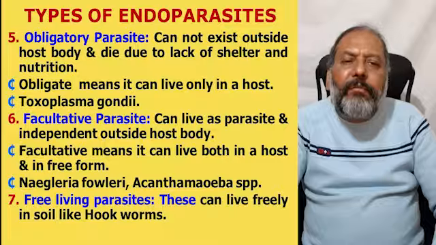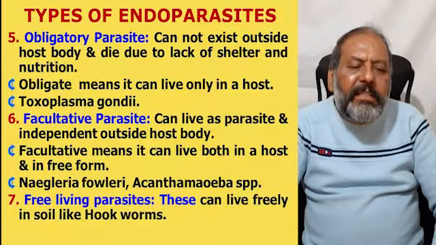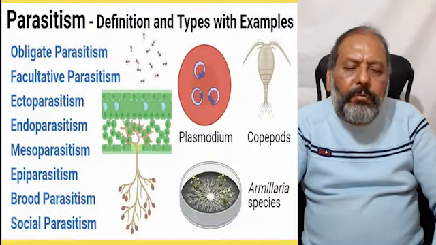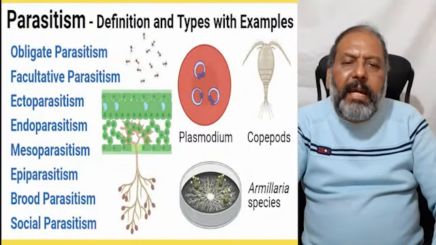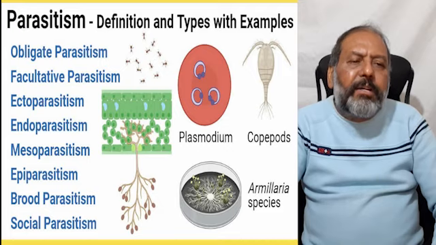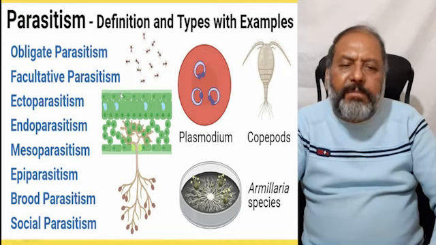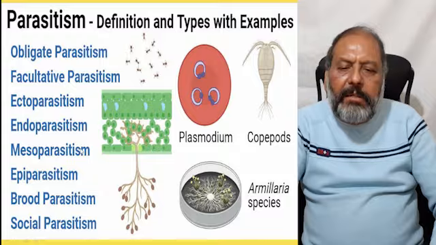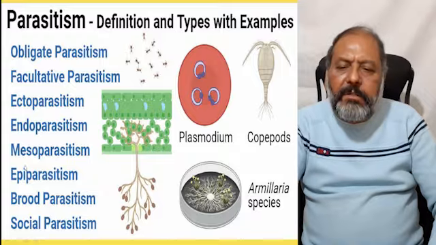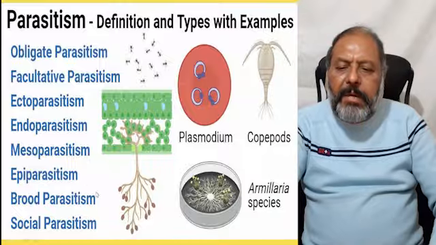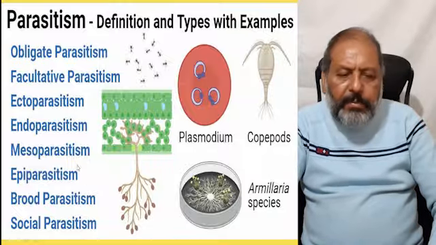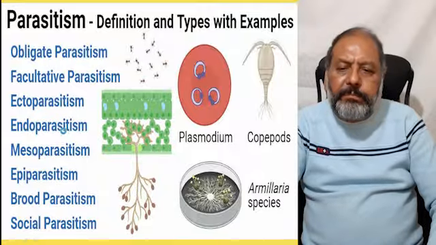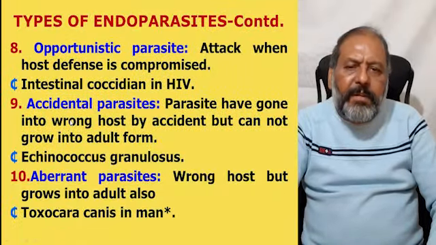Number seven is free living parasites. These can live freely in the soil, like the hookworm. So, as one can see, the different types: obligate parasite, facultative parasite, ectoparasite, endoparasite. Then there are certain other types. These are the mesoparasite, epiparasite, brood parasite, and social parasite. But medically, the obligate, facultative, ecto, and endoparasites are important.